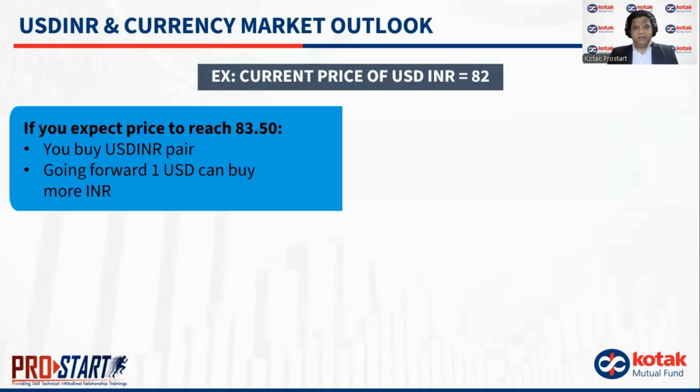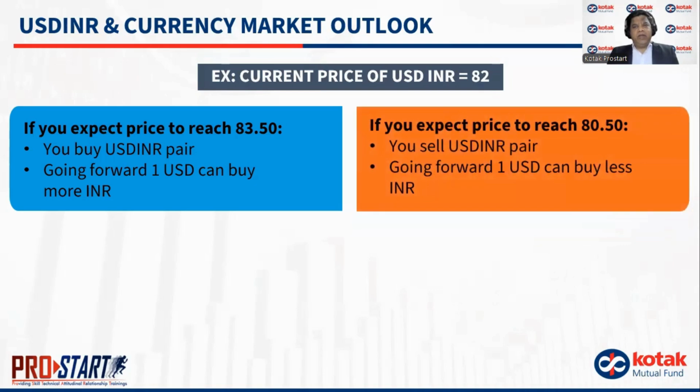USD is appreciating, right? If I am expecting the price to go to 80.50, I will sell a USD INR pair or whatever quantity is required, because I am expecting that going forward one USD can buy less INR.